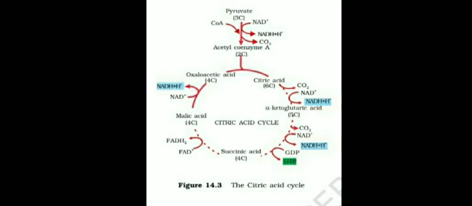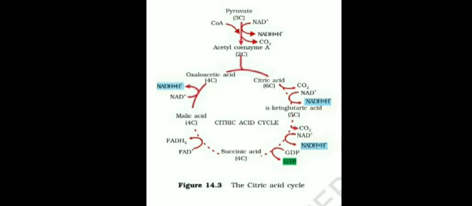Citric acid, this is TCA, tricarboxylic acid. This citric acid is later converted into isocitric acid. Then CO2 is removed, decarboxylation, one CO2 is lost there, and one NADH2 molecule is synthesized. So citric acid loses CO2.